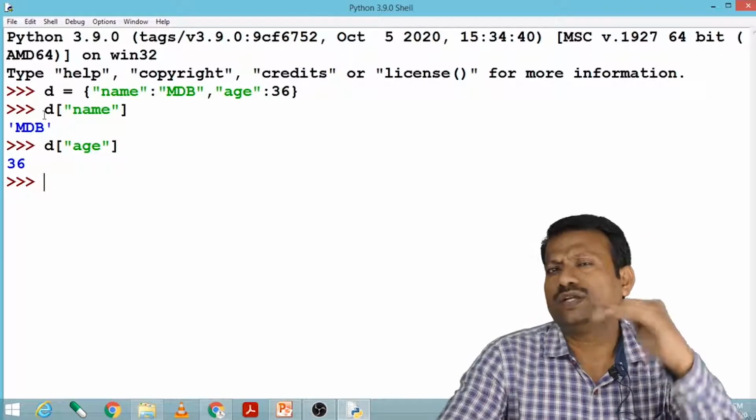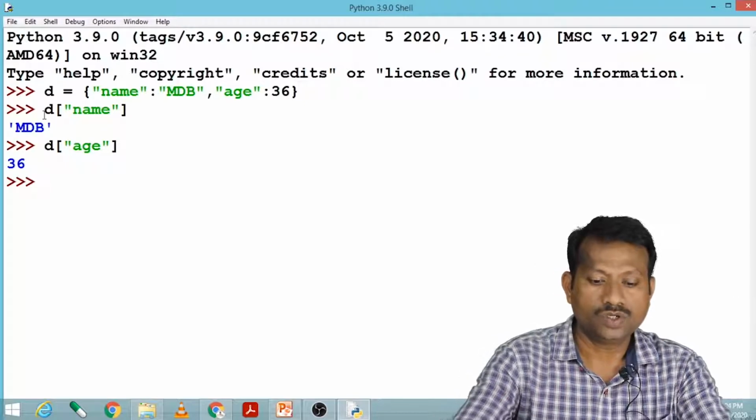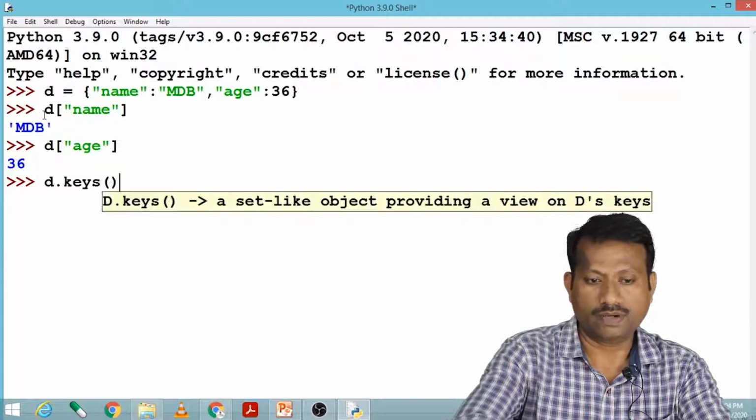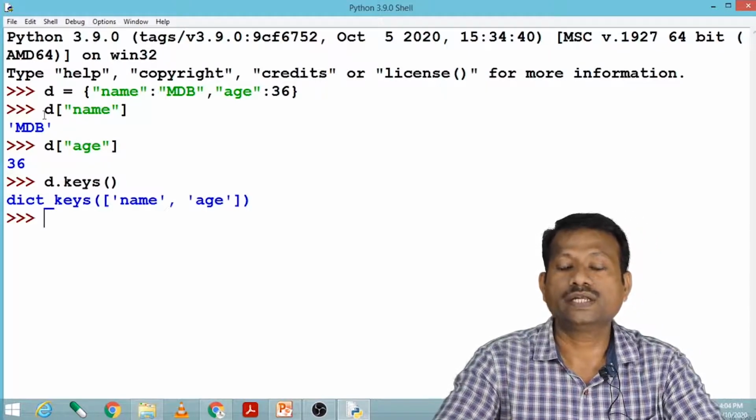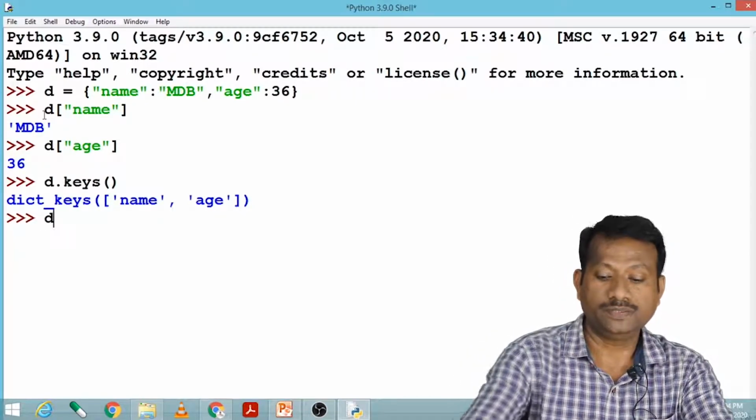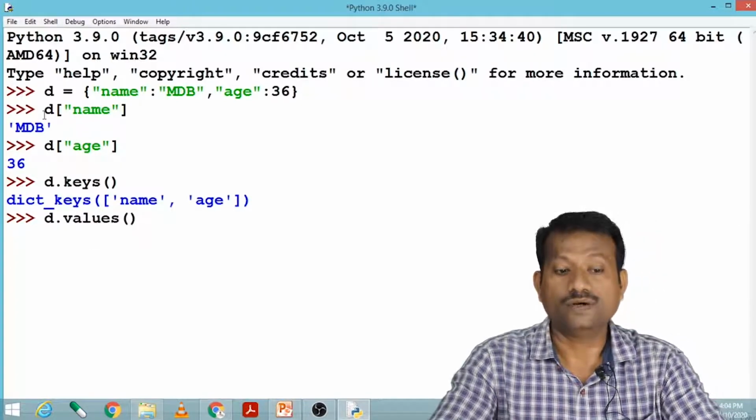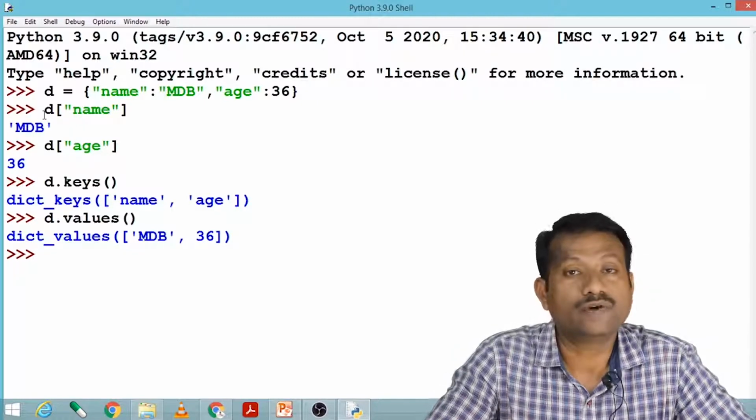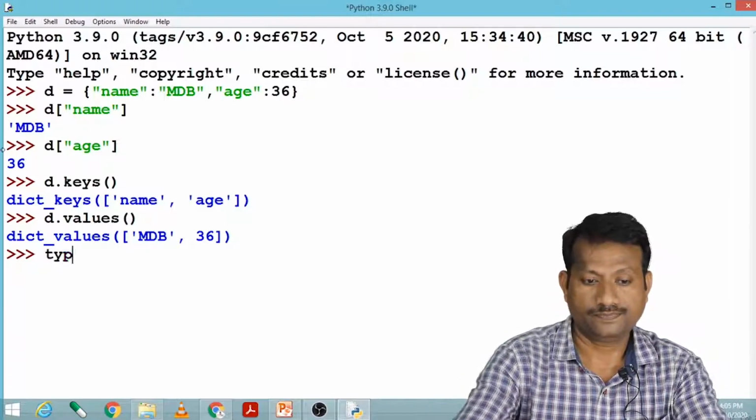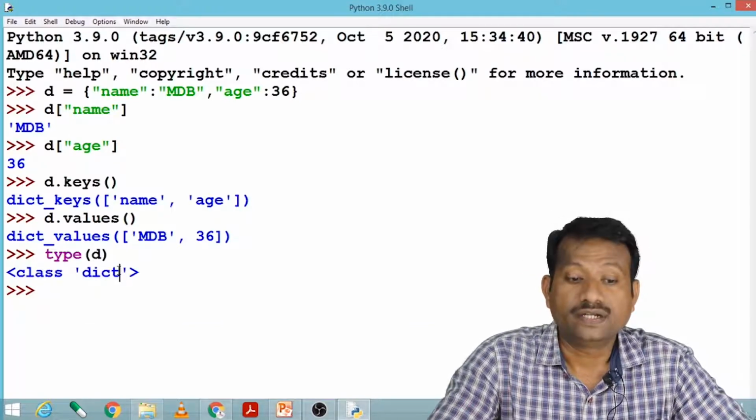I can also print the keys and the values of the dictionary. How? Let us see, D dot keys, in brackets, suppose I press enter, so I'll get the keys, that is name and age, and suppose I say D dot values, I'll get the values, that is MDB and 36. These are the values in the dictionary. Suppose we would like to know the data type of D, so just type type D and we'll come to know that the data type is dictionary.